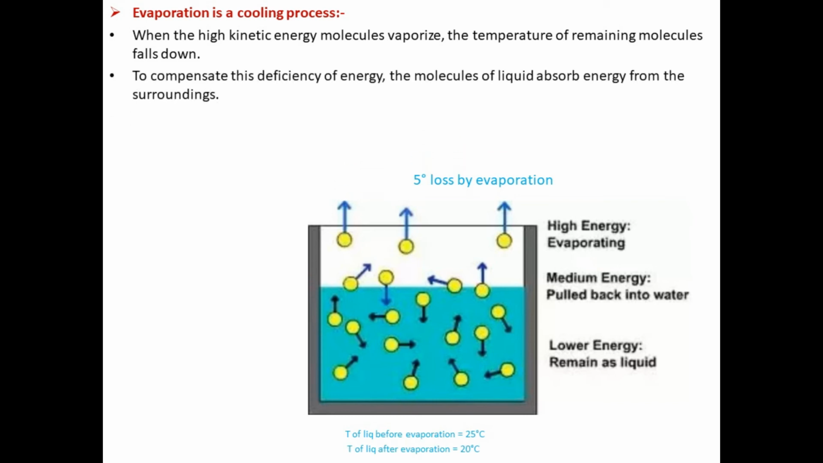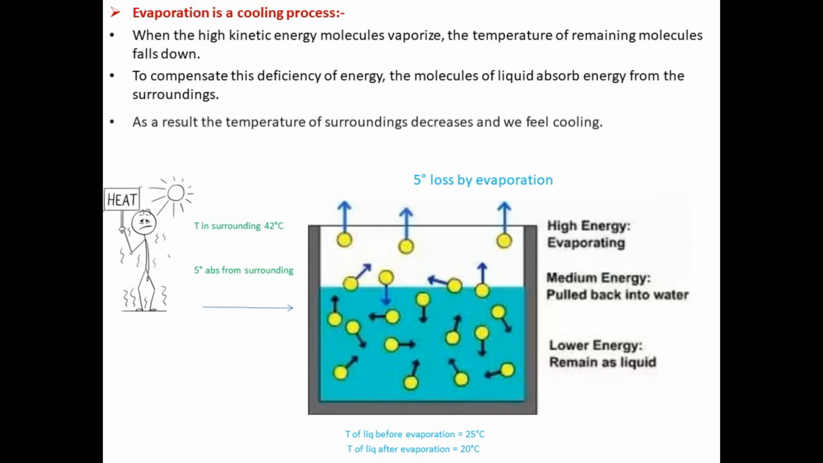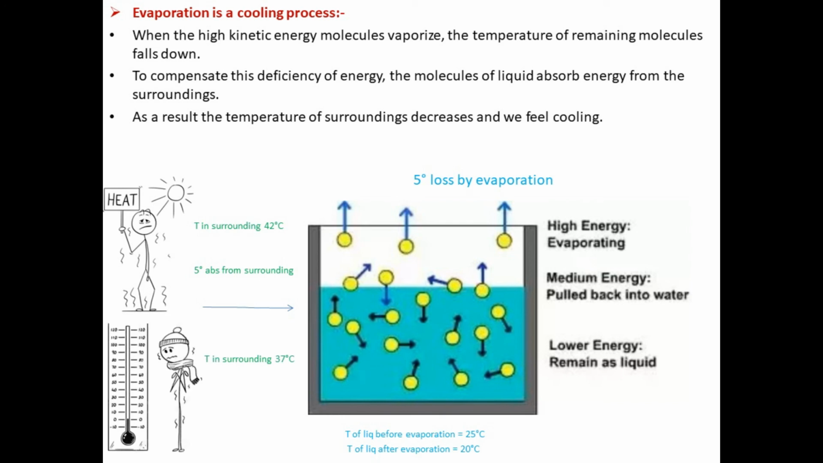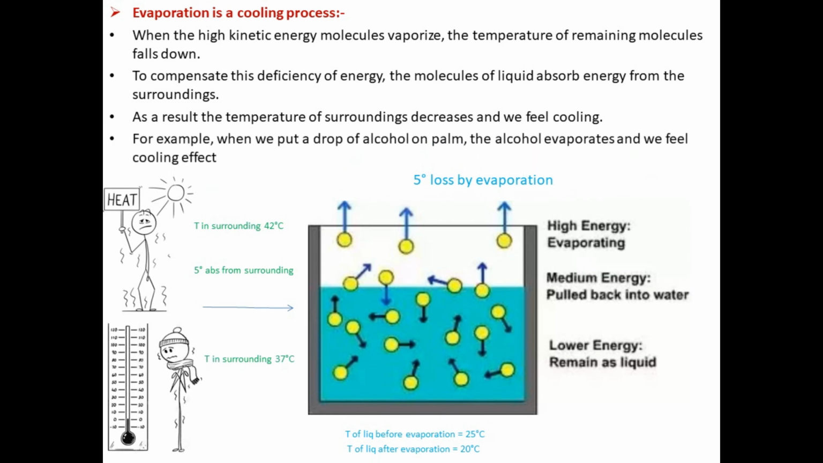To compensate for this loss of 5 degrees, this deficiency of energy, the molecules of the liquid absorb energy from the surroundings. Let's suppose the temperature of the surroundings was 42 degrees centigrade. The liquid molecules want to attain their temperature again, 25 degrees centigrade from 20 degrees centigrade. So for this purpose, liquid molecules absorb 5 degrees of heat from their surroundings. As a result, the temperature of the surroundings decreases and we feel cooling. For example, when we put a drop of alcohol on a palm, the alcohol evaporates and we feel a cooling effect.